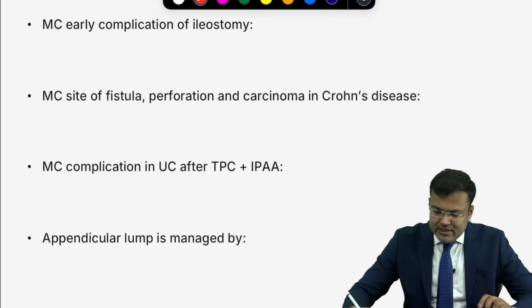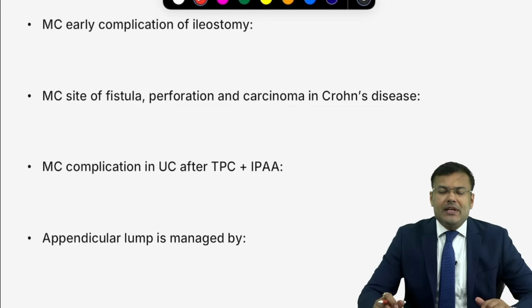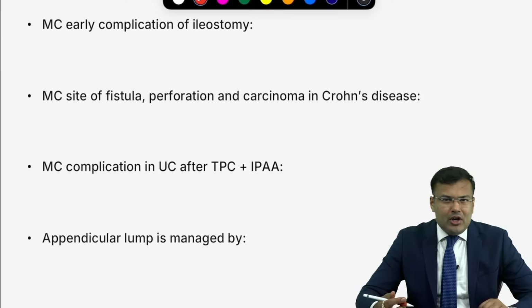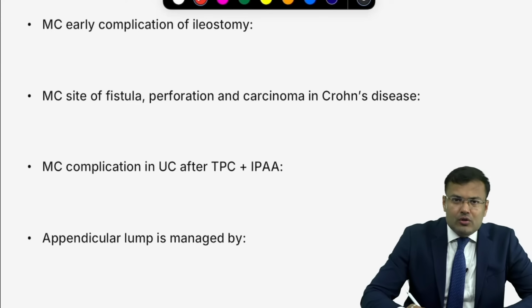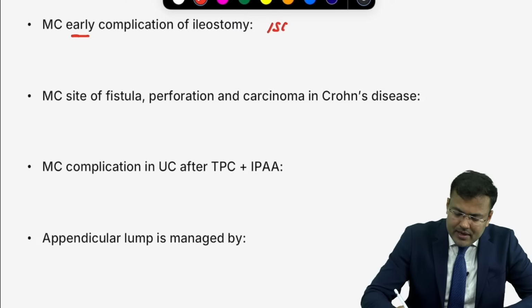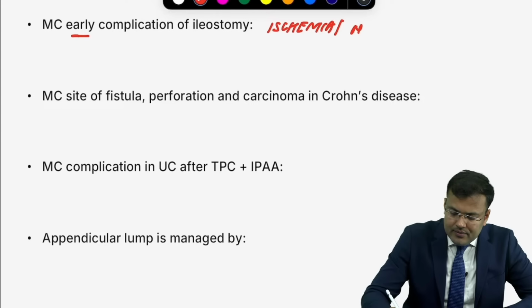Okay. Next, you can see most common early complication of ileostomy. So when you create ileostomy, what happens? There is ischemia. Because of that, there can be necrosis. So most common early complication is ischemia or necrosis.